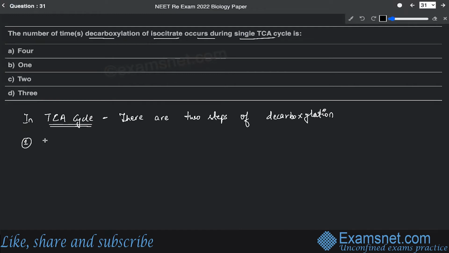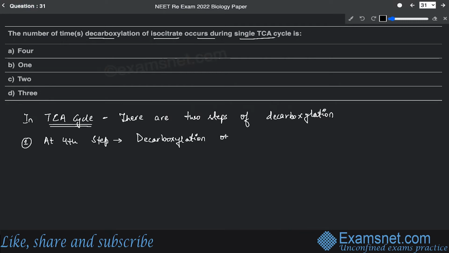So at the fourth step, you can say, there is conversion of isocitrate into alpha ketoglutarate. So during the fourth step, there is decarboxylation